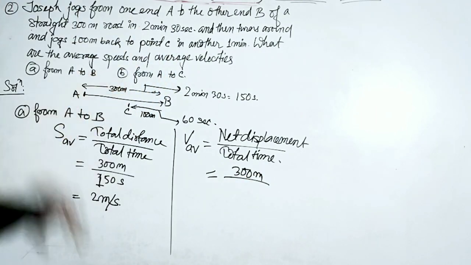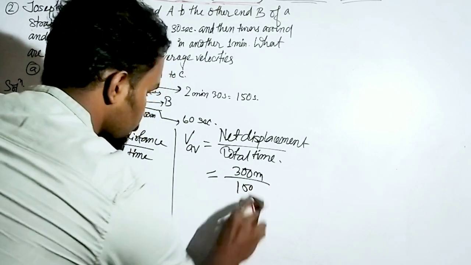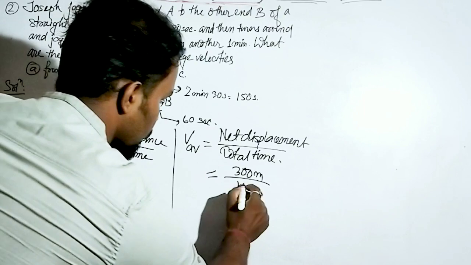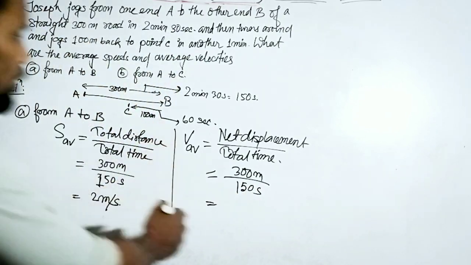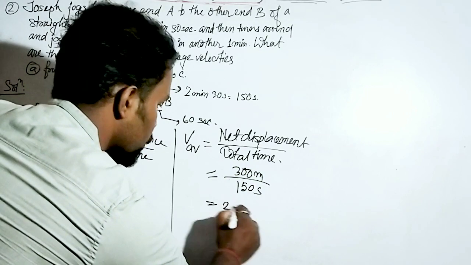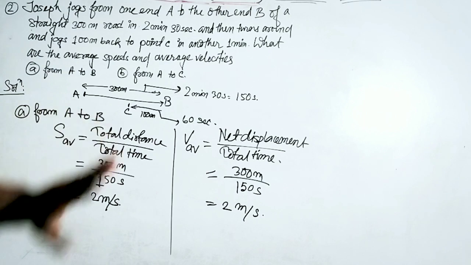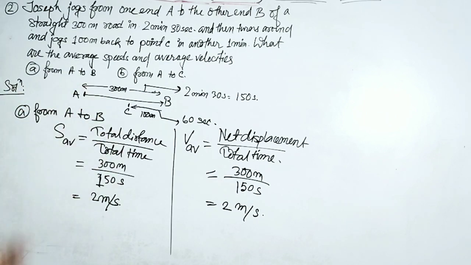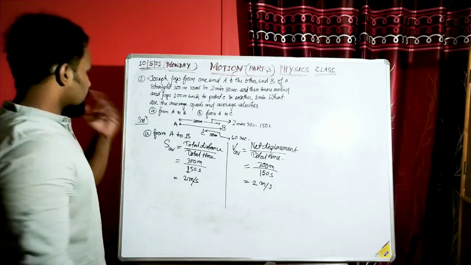And what is the time? 150 seconds. Simple, same. If we divide 300 by 150, it will be 2 meter per second. That means for the A to B case, we have calculated the average speed and average velocity. Simple things.